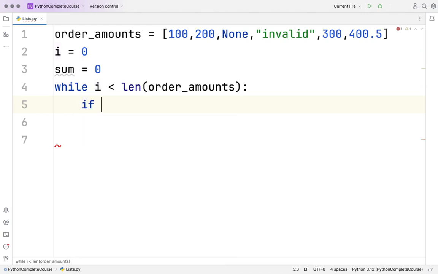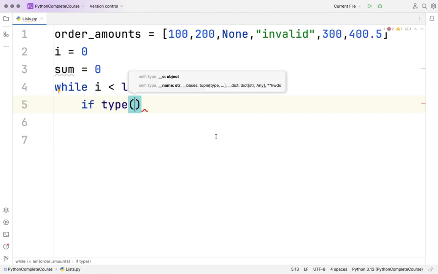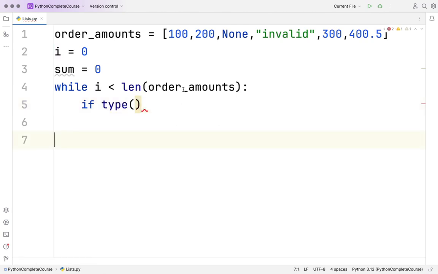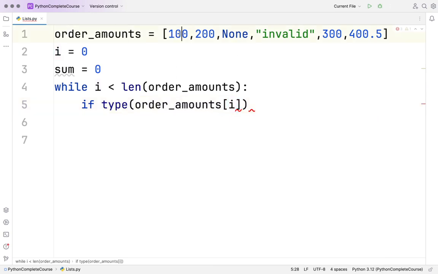So now I will say type of order amounts, order amounts of what? i. Initially i is 0, that means order amounts of 0 is 100. That means we are using indexing now, right?